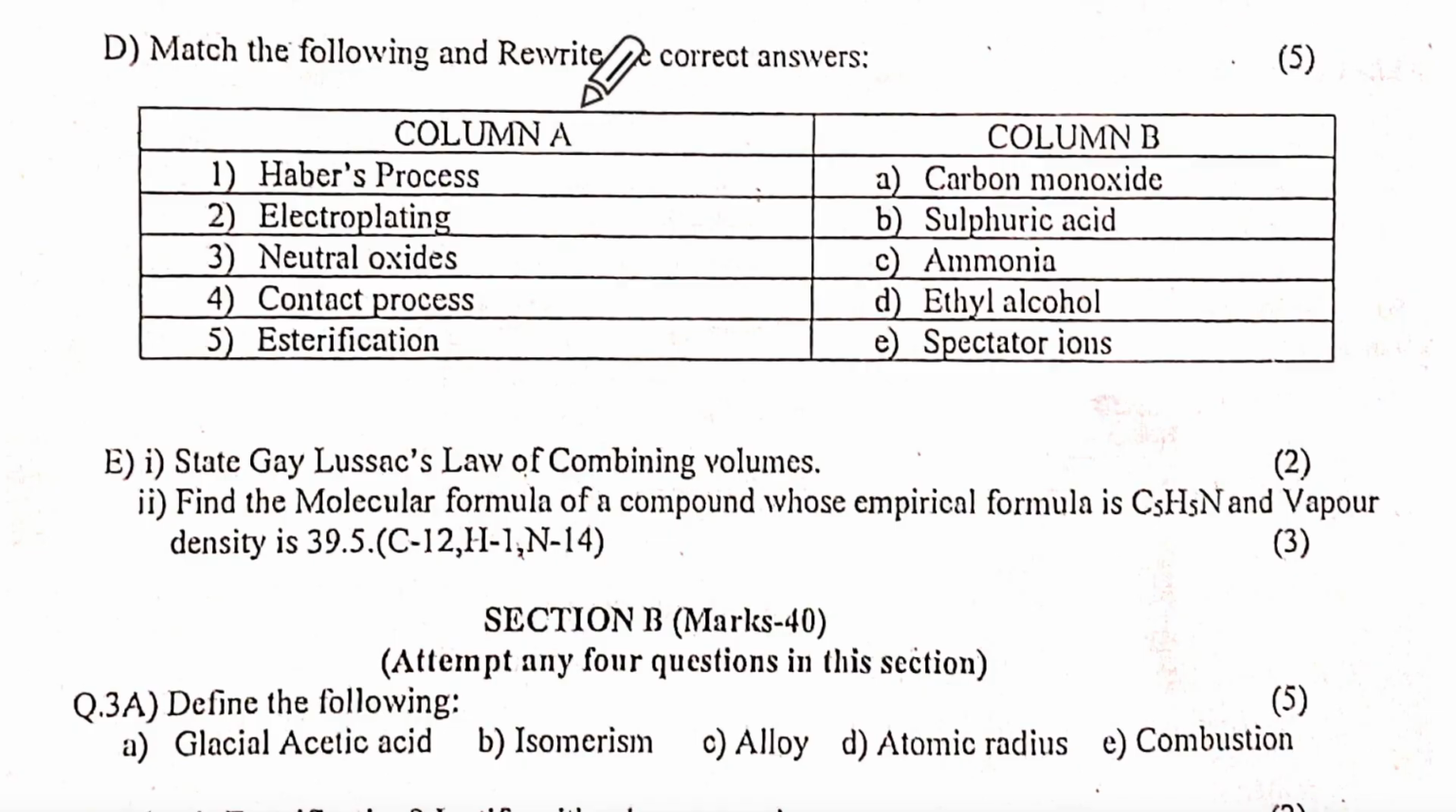You are marking yourself. D. Haber's process is which one? Ammonia. Correct. Electroplating is which one? Spectator. Correct. Neutral oxides, carbon monoxide, correct. Contact process, sulfuric acid. Esterification, ethyl alcohol, correct.